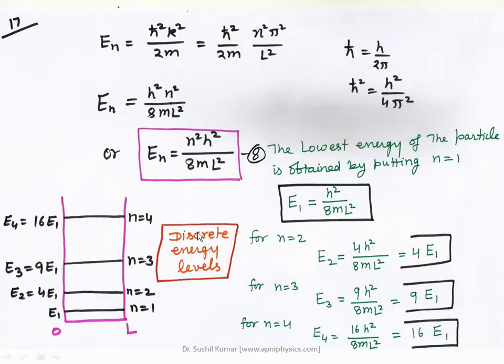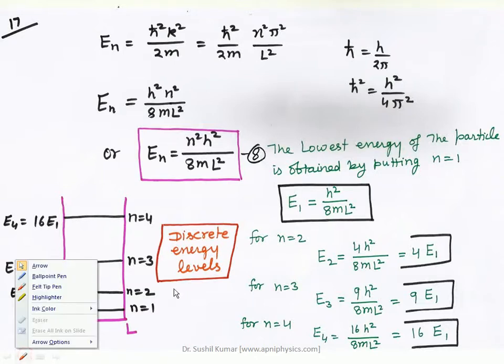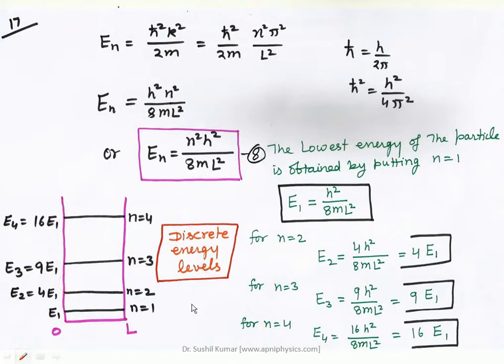But remember, to solve such kind of problem, the first excited state will be represented by n is equal to 2, not by n is equal to 1. n is equal to 1 is the ground state. So this is one of the important points. You can say that n is equal to 2 is your first excited state.